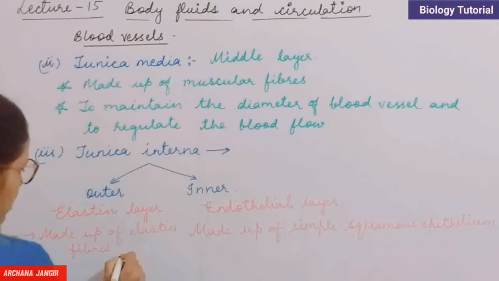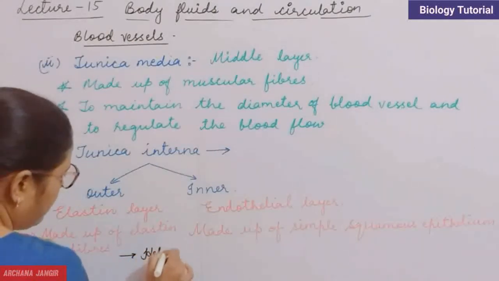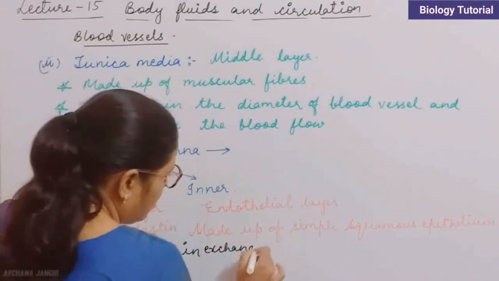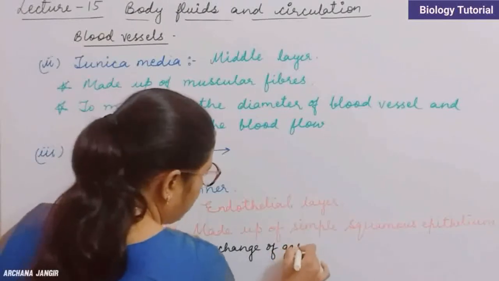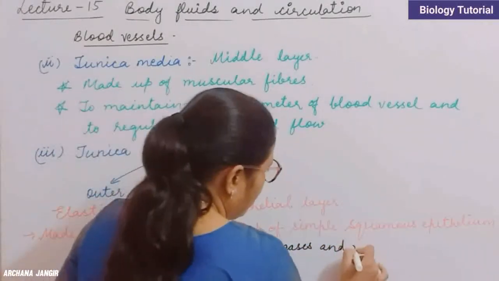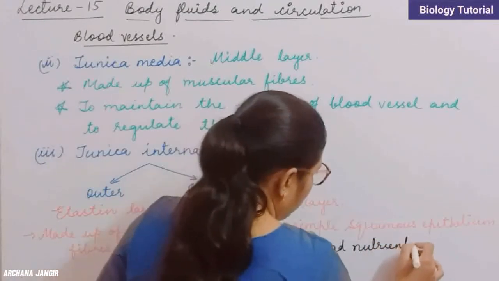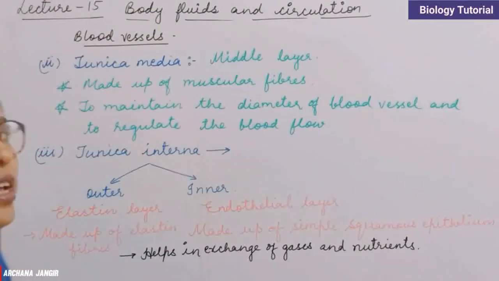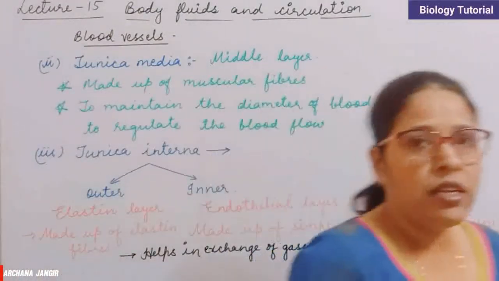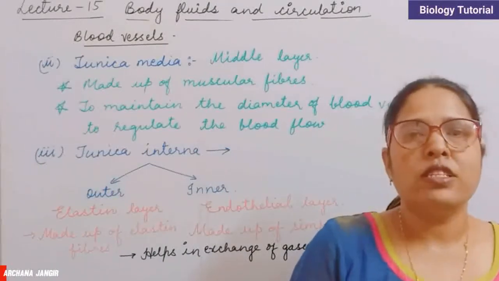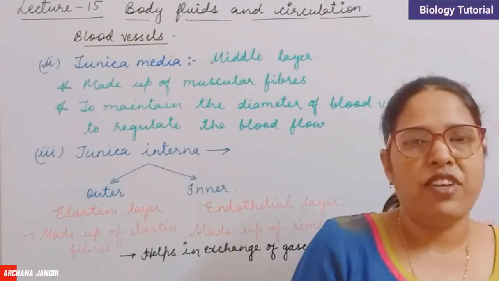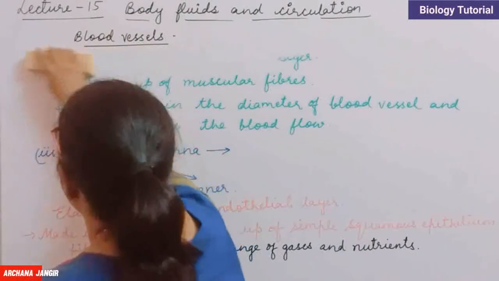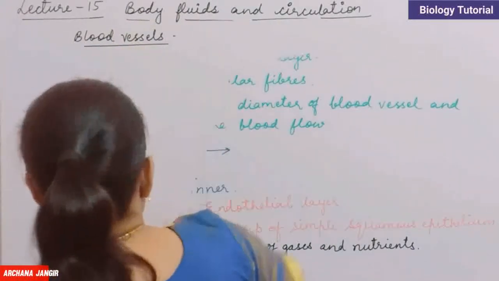So the function is helping in the exchange of gases and nutrients. These are the two important functions, and these are the three important layers of the arteries and veins. Now we have to discuss the transverse section of arteries and veins to understand these layers. So we have to draw the transverse section of arteries and veins, and after that we will discuss the comparison between arteries and veins.